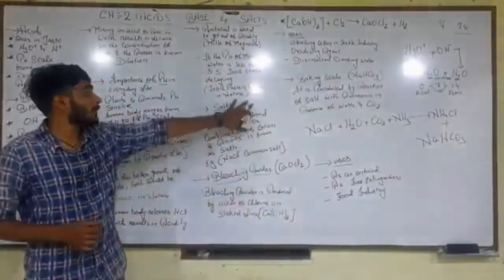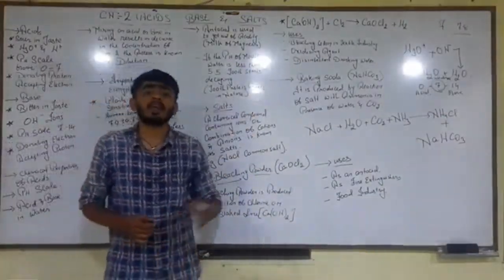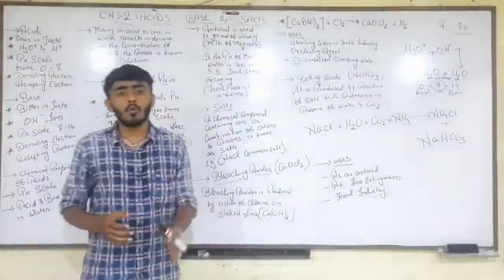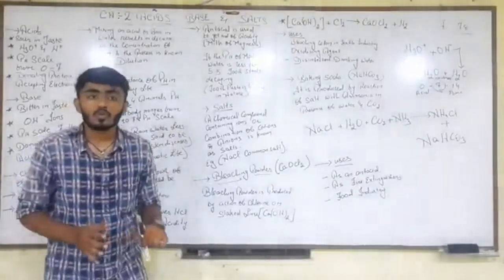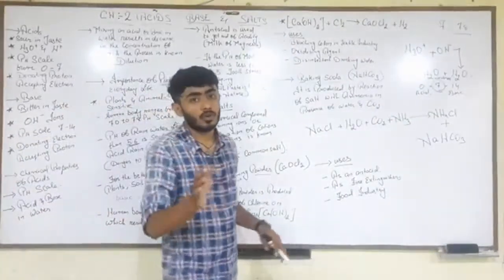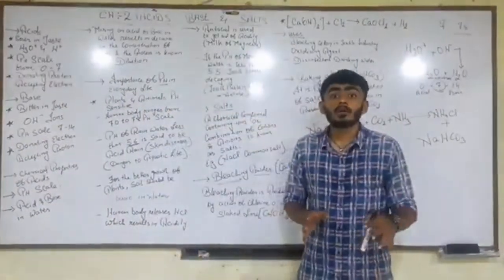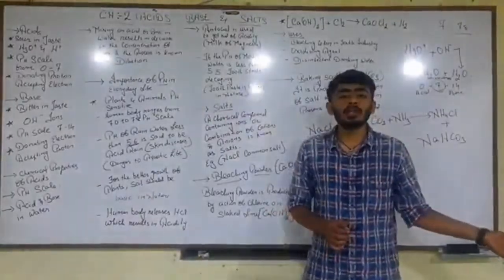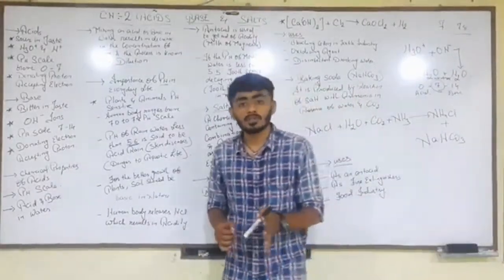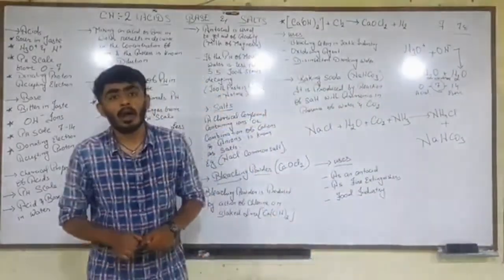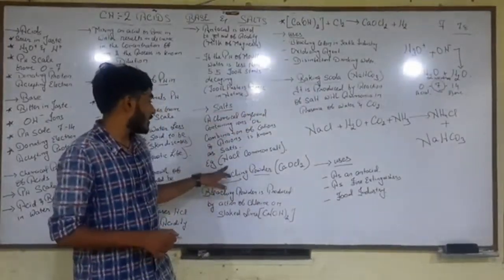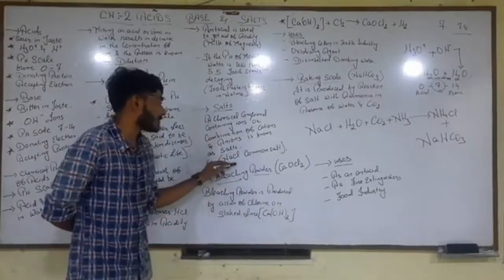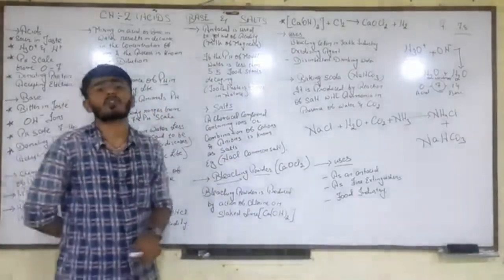So here we have completed the topics of acids and bases, and now we will go on to the next topic, that is salts. My first question is, what is salt? The salt which we use in the kitchen is also known as common salt, sodium chloride, NaCl. Common salt is always NaCl.